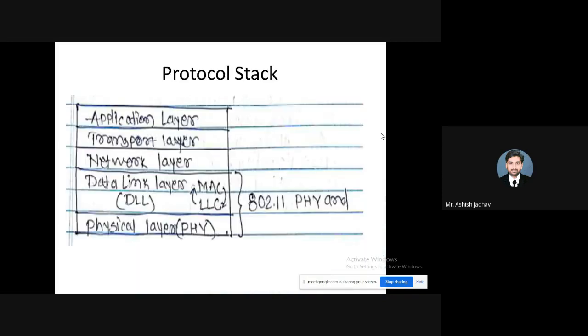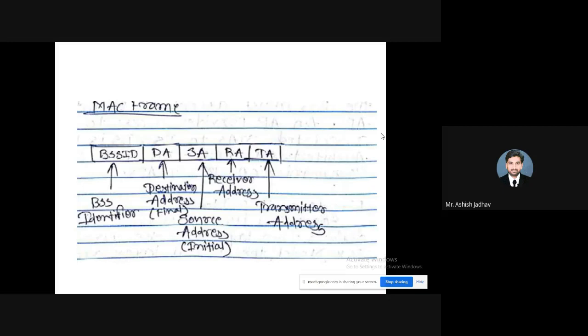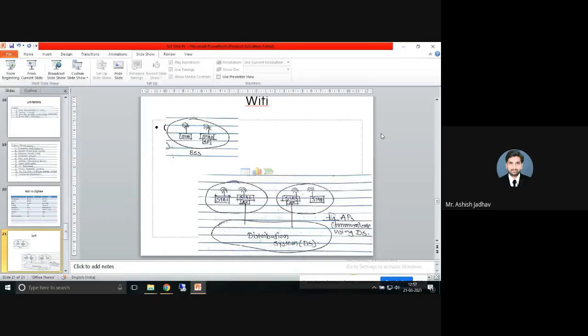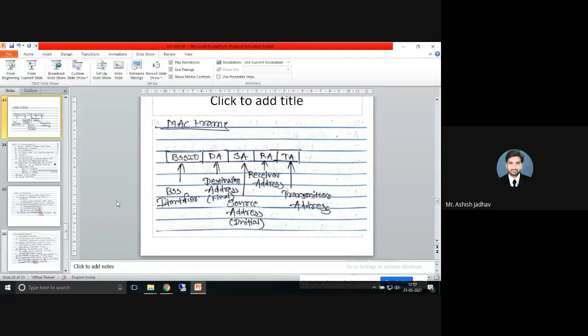Maybe in the next lecture we will discuss the protocol stack and MAC frame. In a very similar manner to what we did before, we will discuss Wi-Fi as well. So I hope it is understood. If you have any doubt, you can ask.